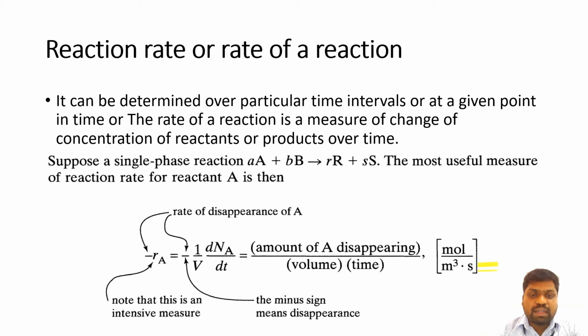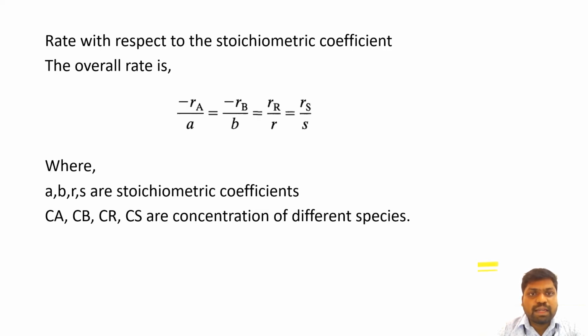So let us consider a reaction where A plus B gives R and S. The most useful measure of the reaction rate of reactant A is then given as minus Ra equals minus 1 by V dNA by dt. The minus represents the disappearance of the reactant, and it is given in the unit of moles per meter cube per second. The rate with respect to the stoichiometric coefficient is given as minus Ra by a equals minus Rb by b equals Rr by r equals Rs by s. So a, b, r, s are the stoichiometric coefficients here, and Ca, Cb, Cr, and Cs are the concentrations of the different species.